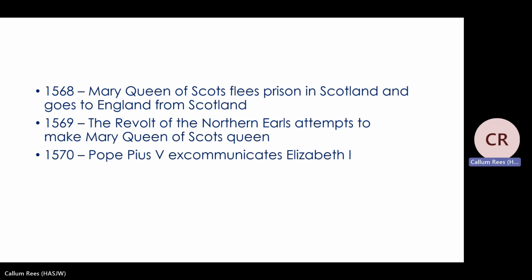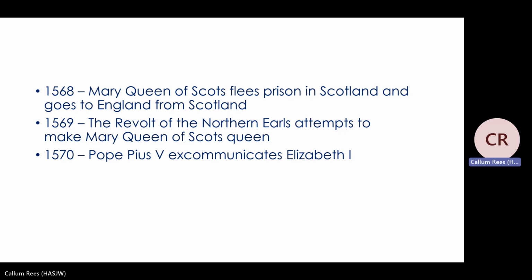So Mary, Queen of Scots, has been imprisoned by Scottish powerful Protestants. However, she escapes in 1568 and she goes to England from Scotland. So Elizabeth has the option here. She could either just say, Mary, Queen of Scots, you have to go back to prison in Scotland. We're not going to protect you here in England. Or she could just let Mary, Queen of Scots stay free in England and do what she wants. Now, she makes a decision in the end that she won't send her back to Scotland. She will allow Mary, Queen of Scots, to stay in England, but she will be placed under house arrest.